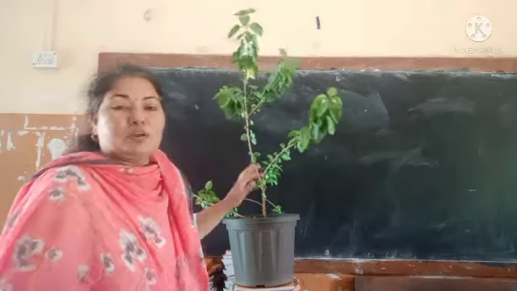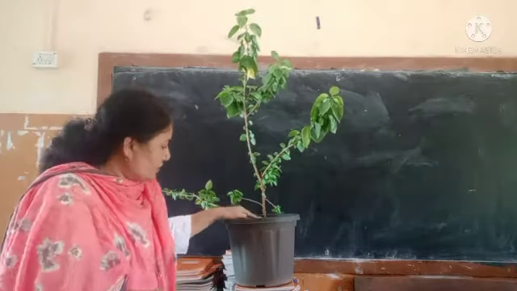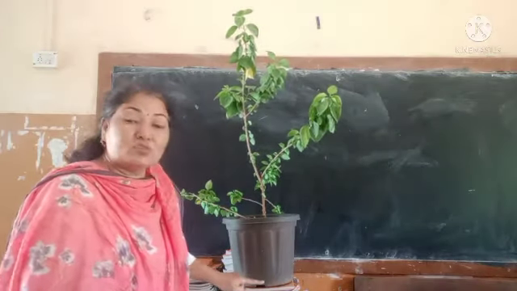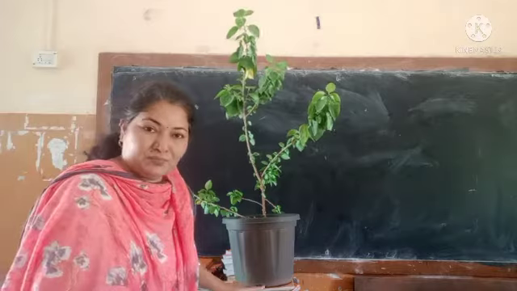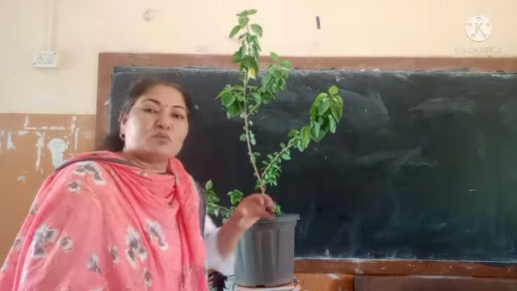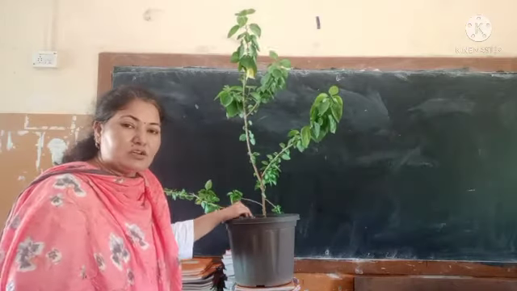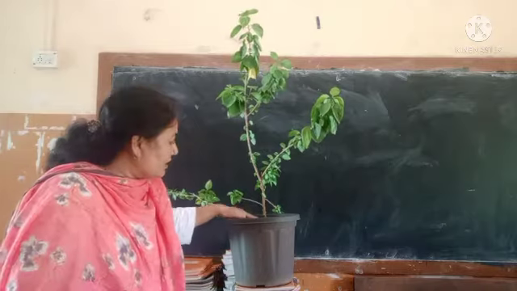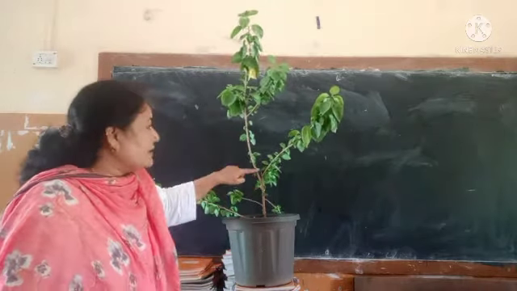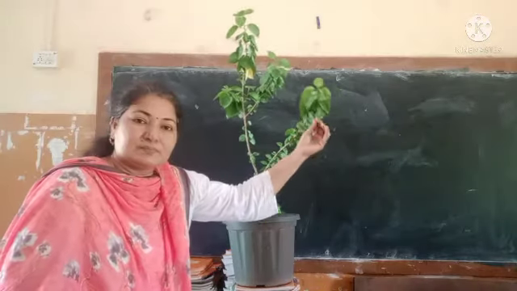Okay, so now as we all know that this is a plant. Just below this stem, here inside, you can see roots. What is the function of the root? To absorb water and minerals from the soil. After absorbing this water and minerals, the root passes them to the upper part, that is to the stem. From the stem, that water is passed to the leaves. We can see these leaves.